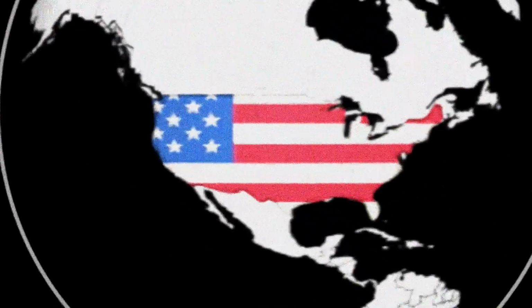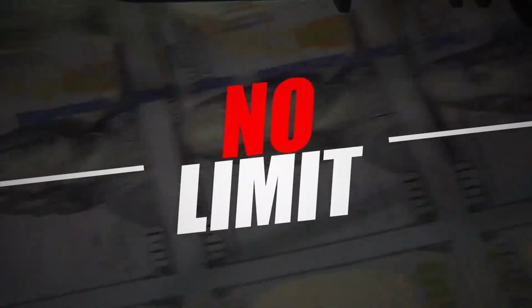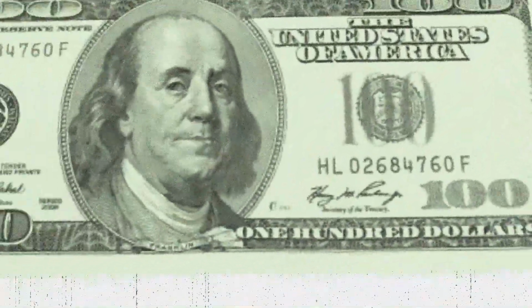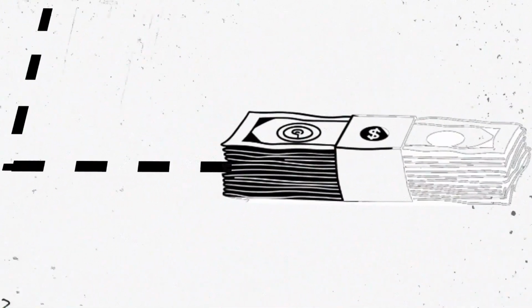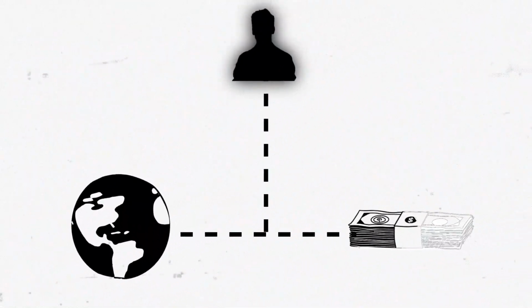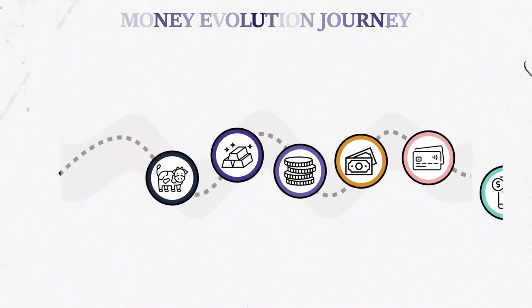Do you know that the one and only country, the US, can print money without any limit? For them, it's not just green paper. Now the question is, why can't other countries do it? Also, who decides how much money a country can print? To know the whole story, let's learn something about paper money.